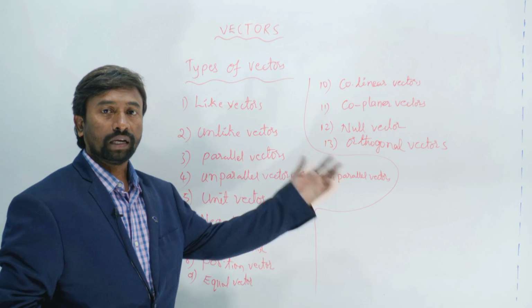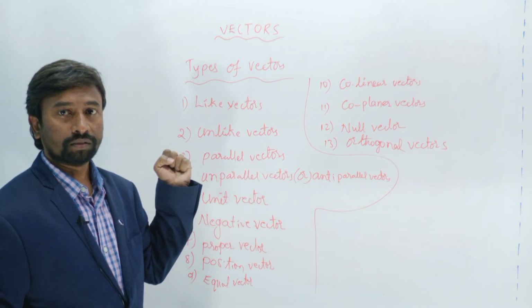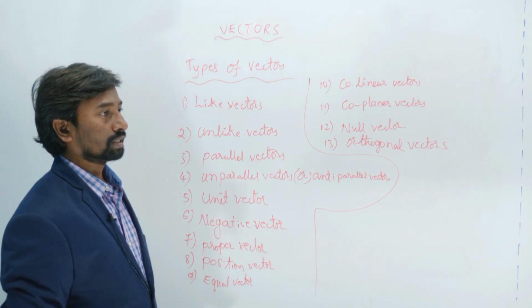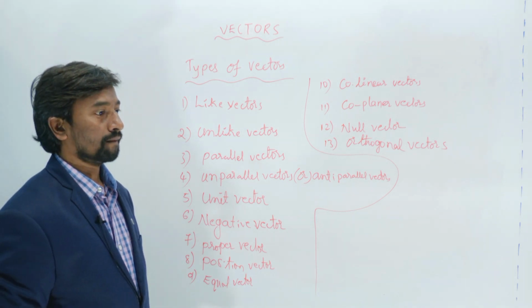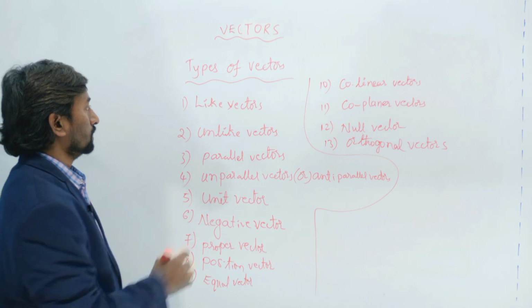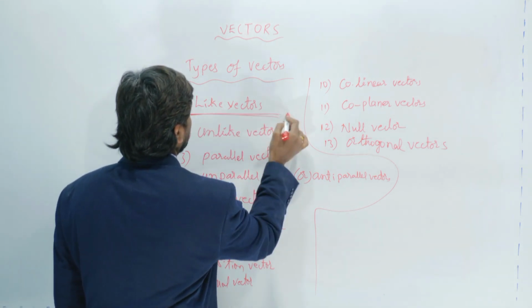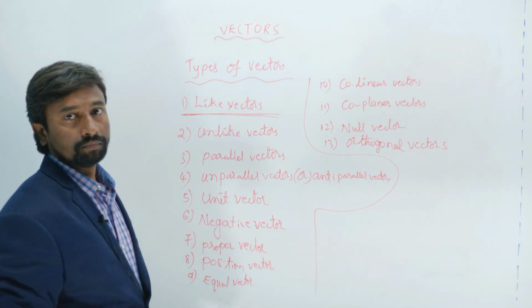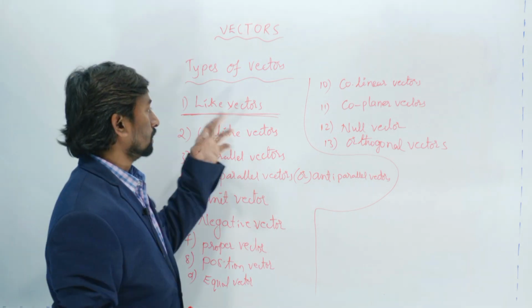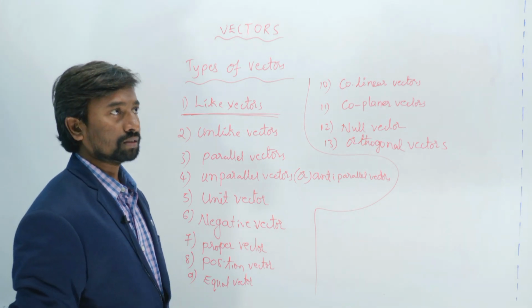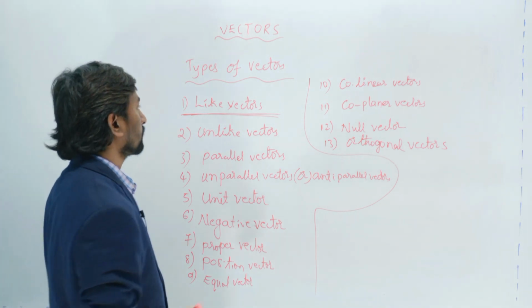So we have one-dimensional vectors, two-dimensional vectors, and three-dimensional vectors. These are the basic types of vectors. Now we'll see what like vectors are. The vectors which have the same direction are said to be like vectors.